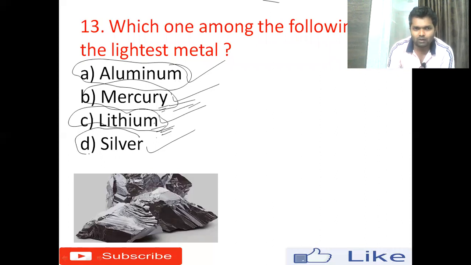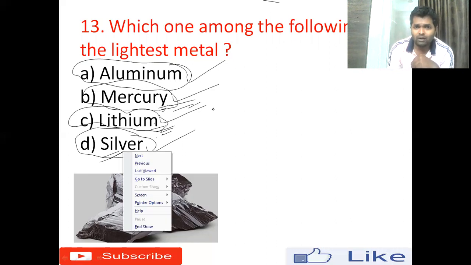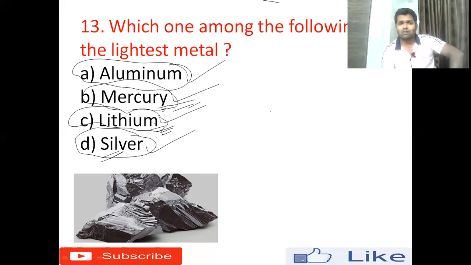Next, how about silver? Silver is one of the costliest metals, and it is a good conductor. In the list of conductors, silver stands at the top, but we cannot use it in our electric circuits or electronic devices because it is very expensive. But the right answer for this question is lithium.